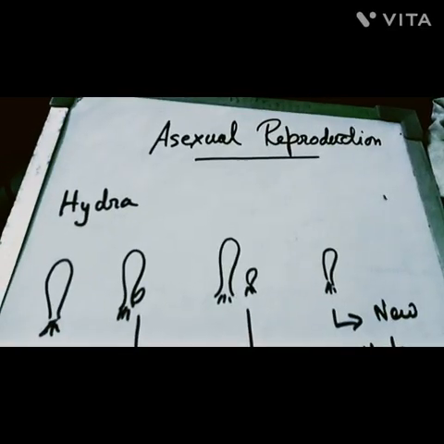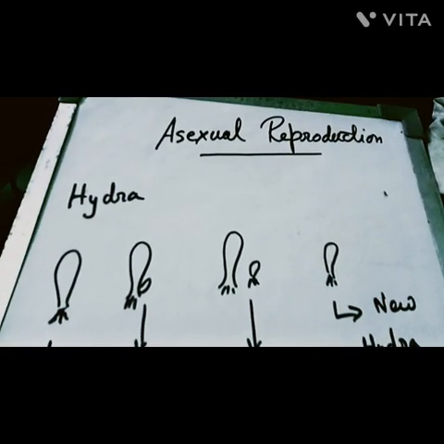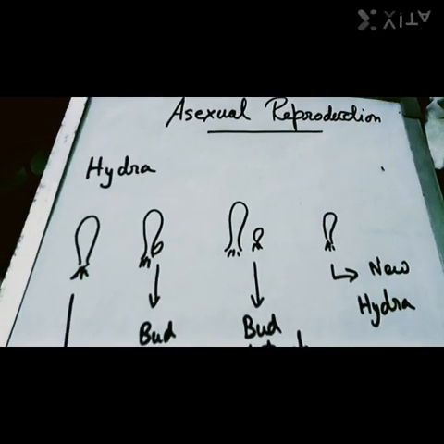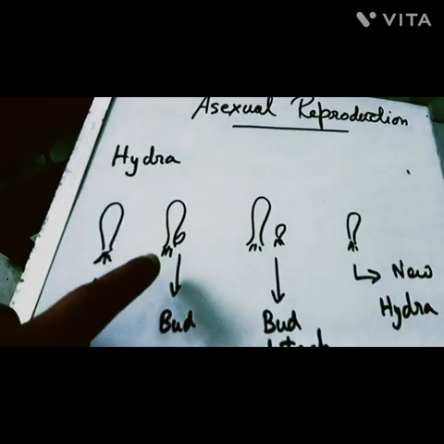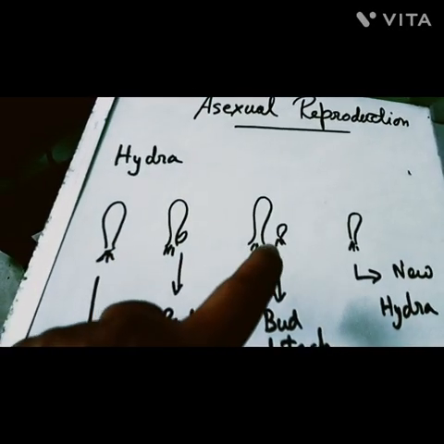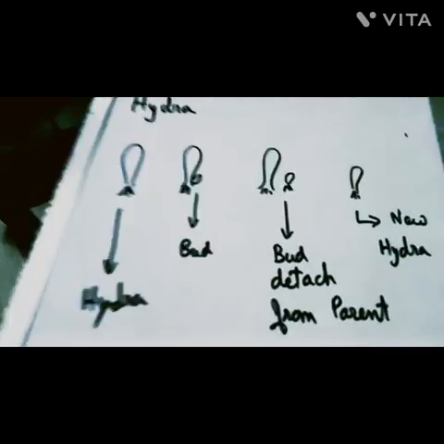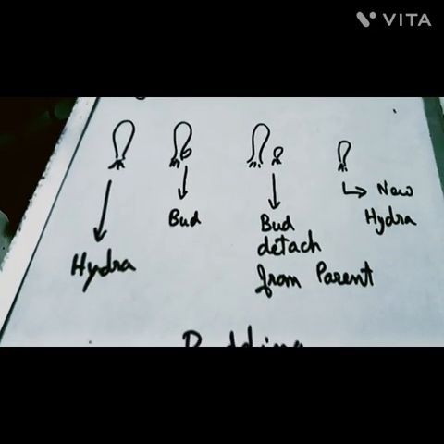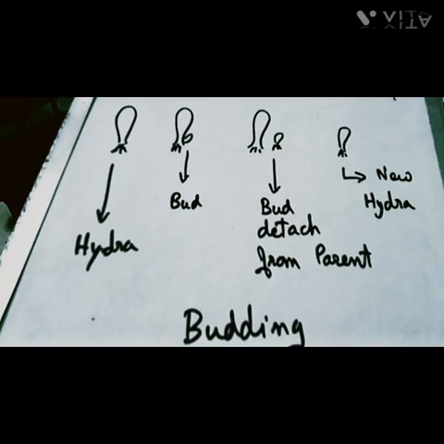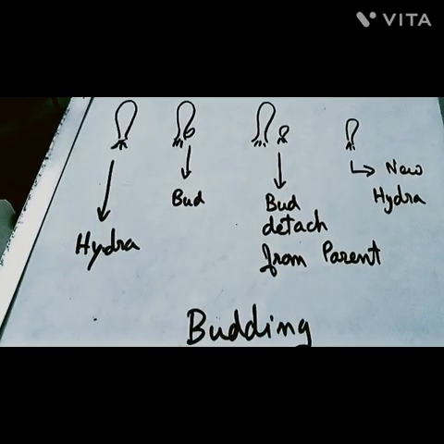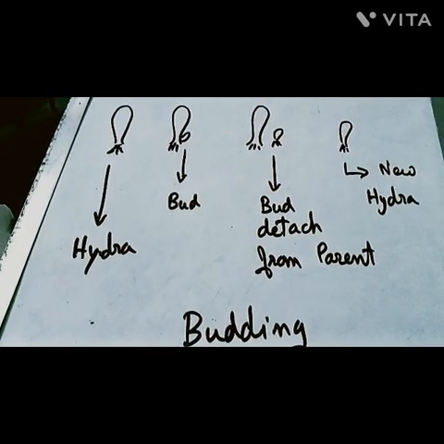So the next topic is asexual reproduction. First example is hydra. This is the hydra. It has got a bud. The bud eventually detaches from the parent and a new hydra is formed. This is called budding. In this process of asexual reproduction, no sexual gametes are involved.